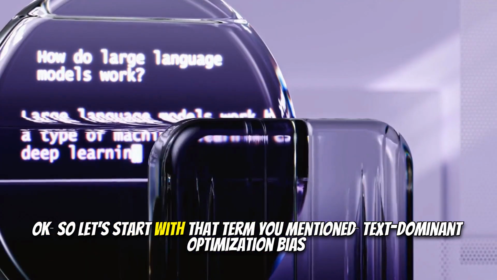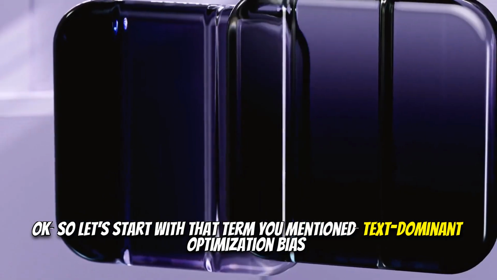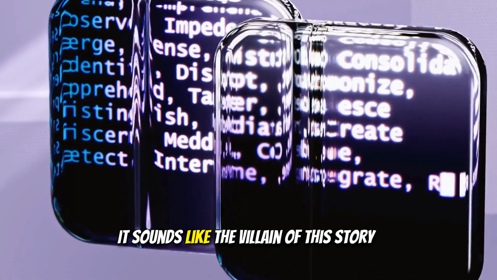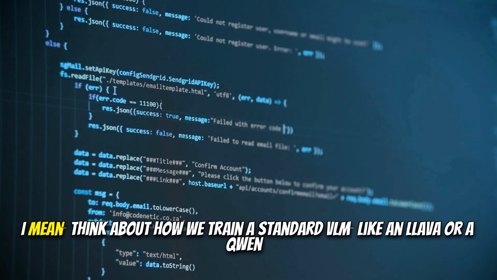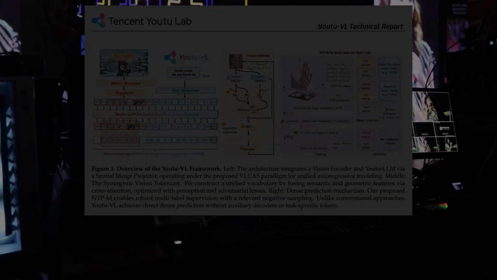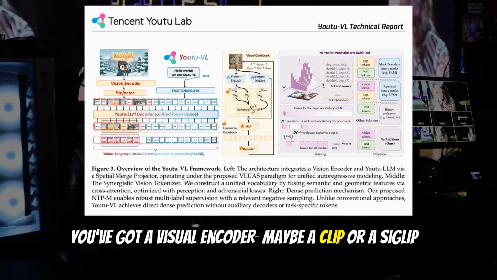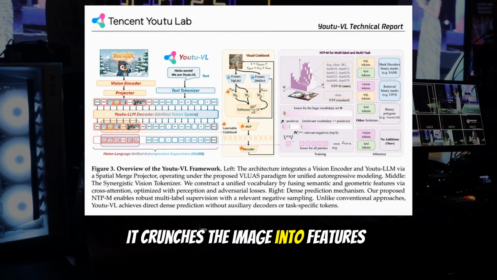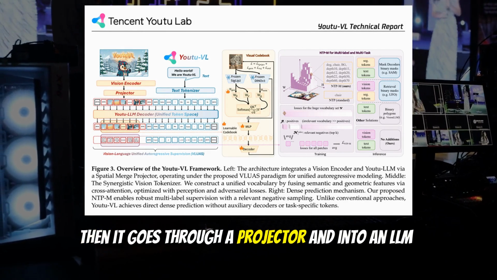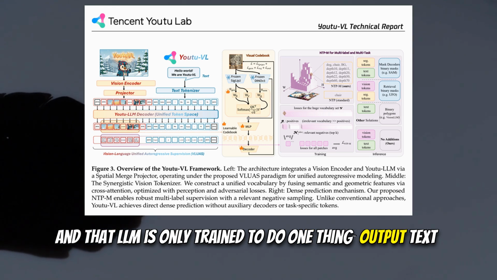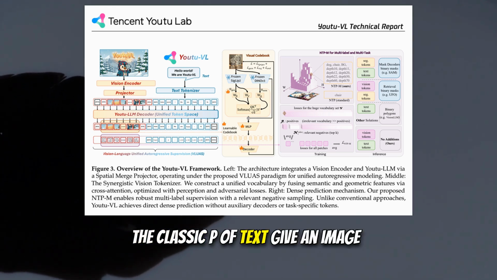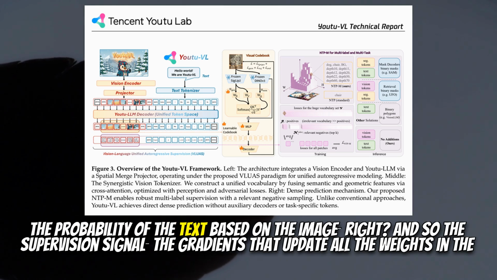Okay, so let's start with that term you mentioned, text-dominant optimization bias. It sounds like the villain of this story. VLMs are already pretty good at describing images, so what's actually breaking? It all comes down to the loss function. Think about how we train a standard VLM, like a LLaVA or a Qwen. You've got a visual encoder, maybe a CLIP or a SigLIP. It crunches the image into features. Then it goes through a projector and into an LLM, and that LLM is only trained to do one thing, output text. The classic P of text given image, the probability of the text based on the image.